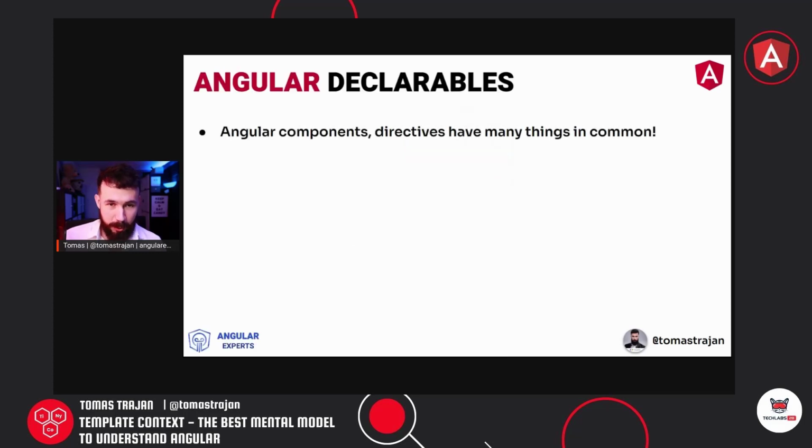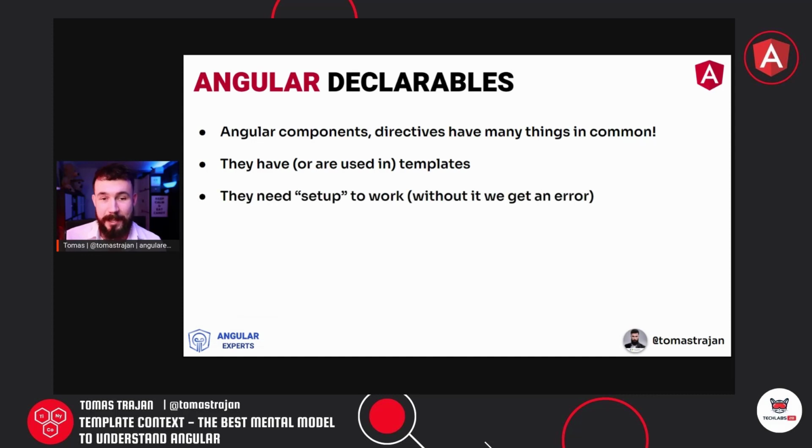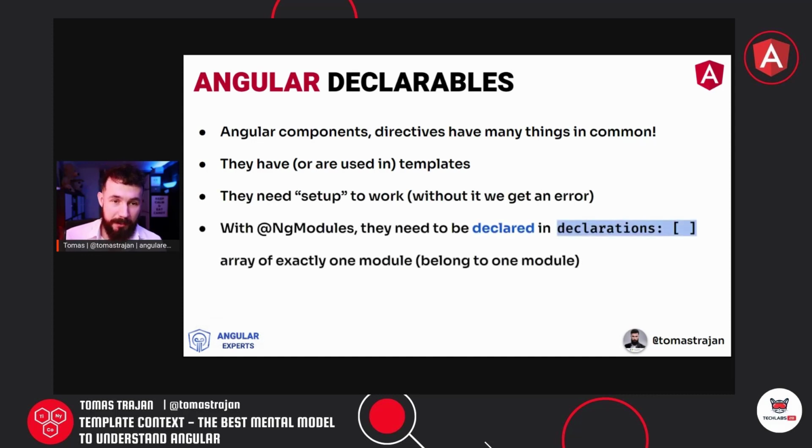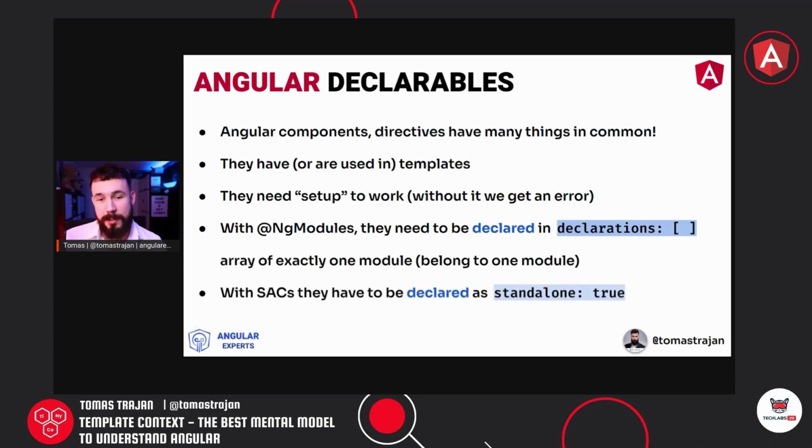This brings us to the concept of the Angular declarables. So Angular components, directives, and pipes have many things in common. They are used in the templates of each other, and they need setup to work. Without the setup, we are going to get an error. And with NgModules, they need to be declared in the declarations array of exactly one module. They can only ever belong to one module. And with the standalone components, they have to be declared as standalone: true.